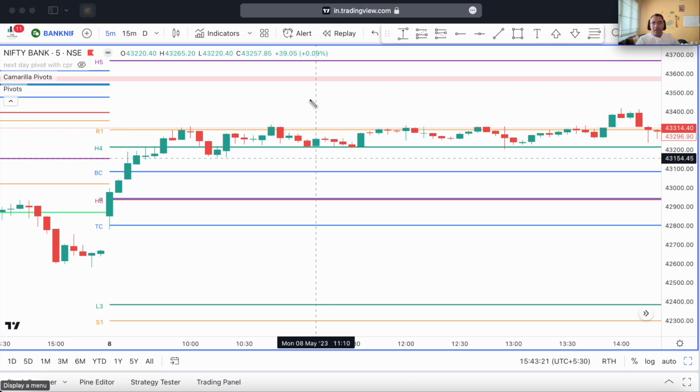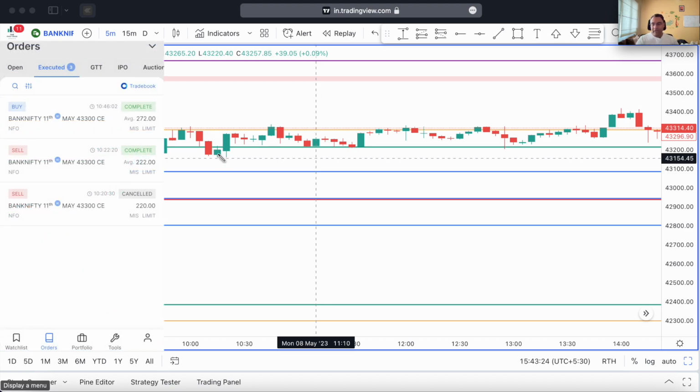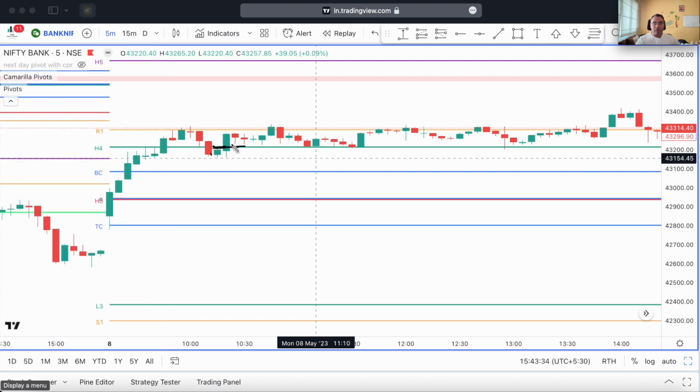And you can see from the screen that I'm showing you right now that after the red candle I went short. I had written the 43,300 call option for 222 rupees. That was once it corrected to this point, because the risk reward was not quite okay. My SL was at this point here, and I had planned to take my profit back at the bottom central, they say BC here. This was the bottom central pivot, or I would take my profit if I got good risk reward right at the central pivot itself. So this would be my target, and this was the entry.